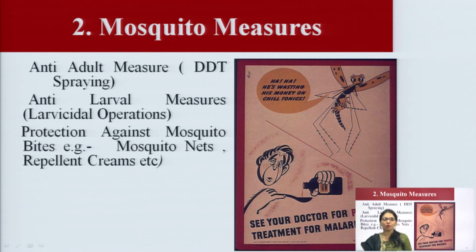Now these are some mosquito measures. First one is anti-adult measures, DDT spraying; anti-larval measures, larvicidal operations; and the next one is protection against the mosquito bite. We are using mosquito nets and repellent creams to prevent mosquito bites.